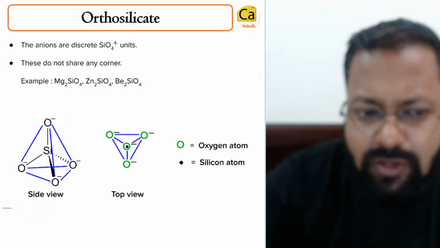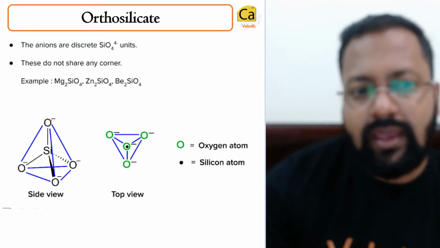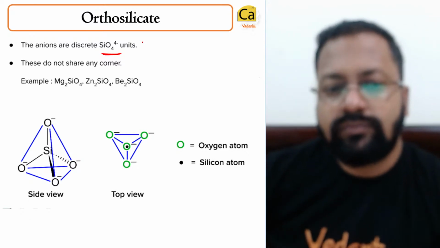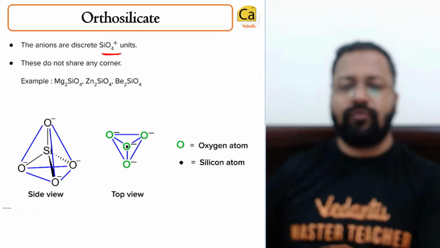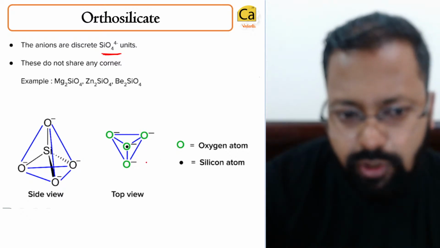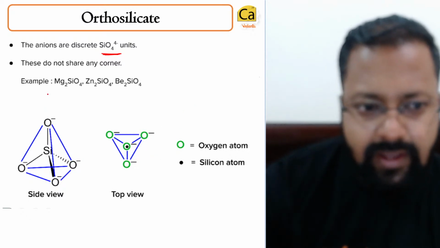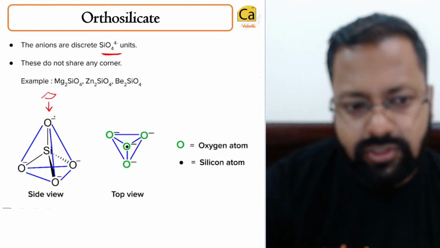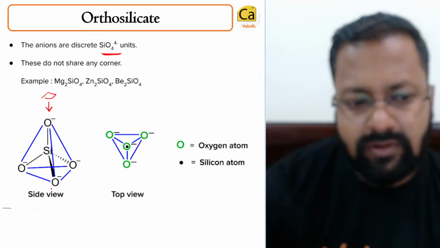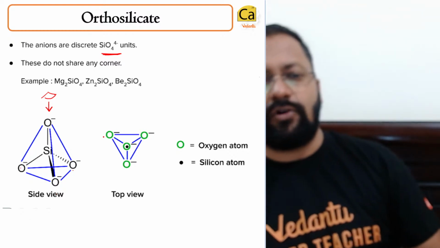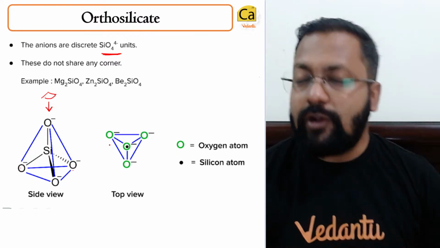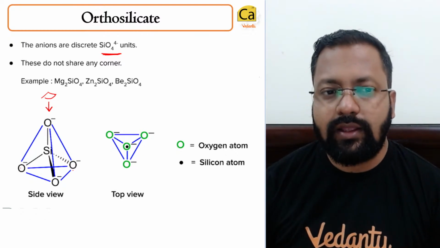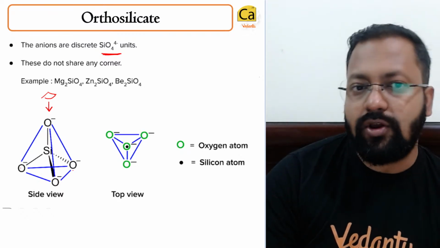Orthosilicate is one जिसमें कोई corner shared नहीं है. In this, SiO4 4- unit is present. This is known as the top view. If you take a tetrahedron and you observe from here, then you will observe this oxygen towards you and these 3 oxygen atoms arranged in the form of a triangle. You will not be able to see the silicon atom, so this is known as the top view. Orthosilicate does not share a corner.